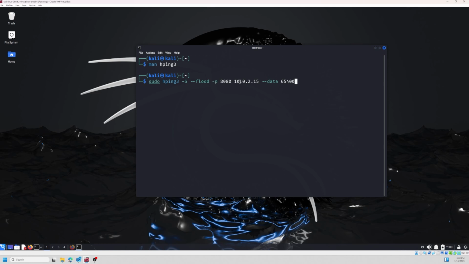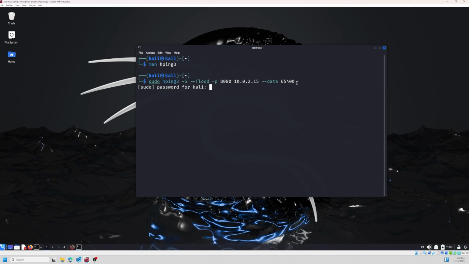This is the IP address of the target, and this is the size of the data. The max limit of the size of the data is 65,500, so I'm using 65,400, which is under the limit. Now let me press enter.